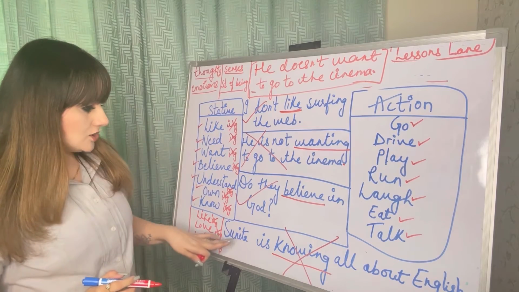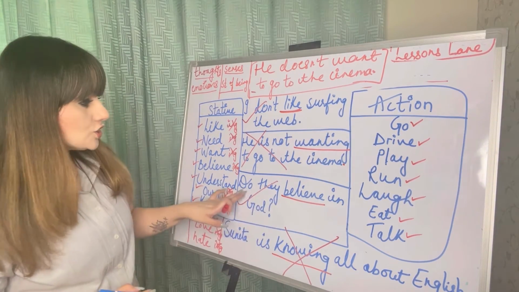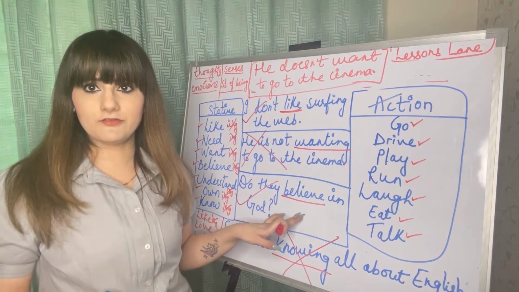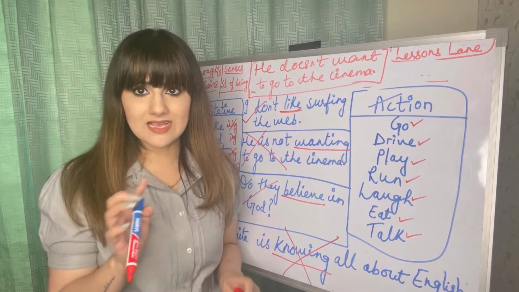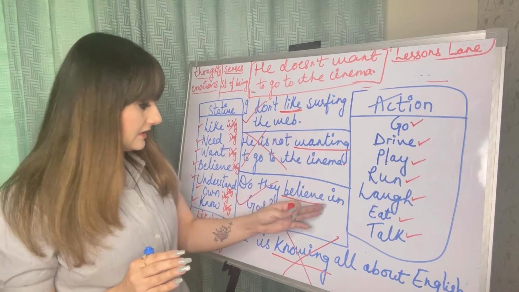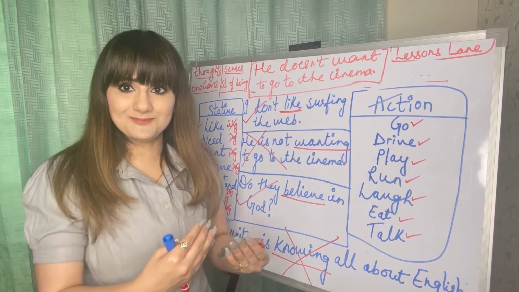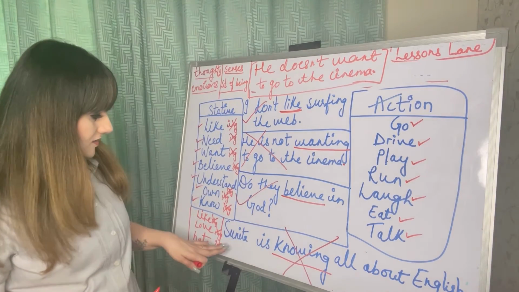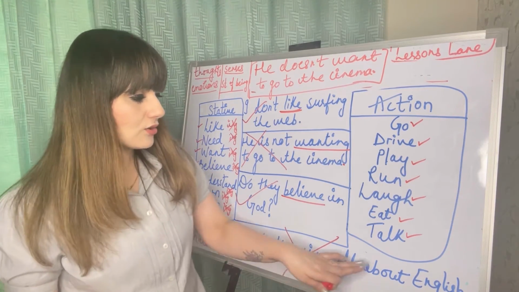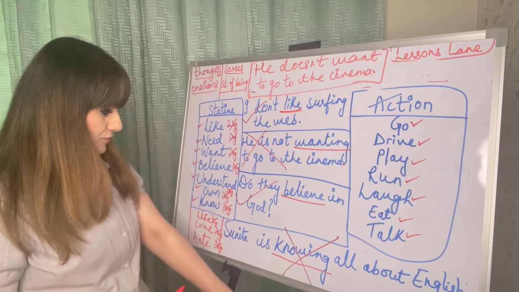Okay, next: do they believe in God? That's perfectly fine. You cannot say do they believing in God. That's absolutely wrong. Do they believe in God means that's again a kind of feeling you're talking about. Next: Sunita is knowing all about English. No, that's absolutely wrong.